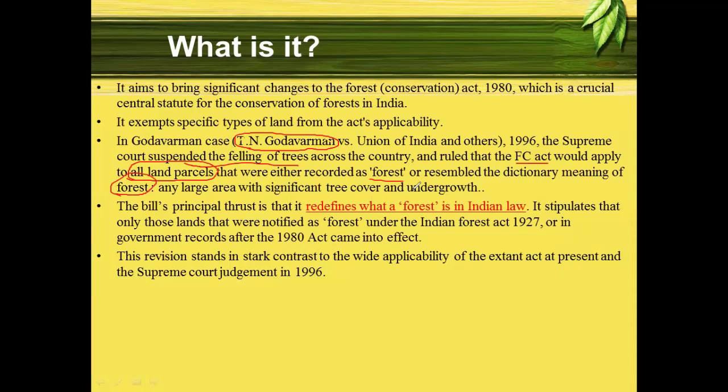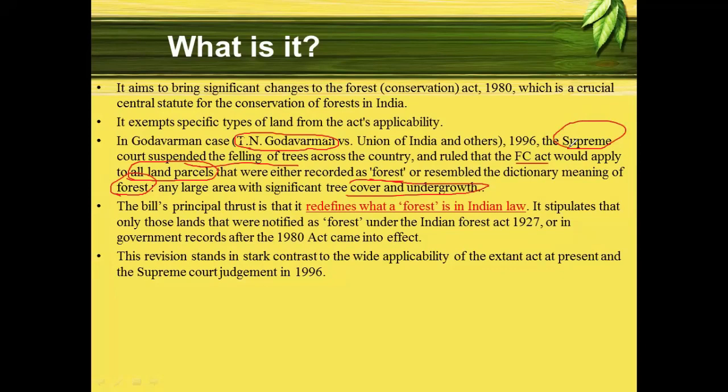So any region, whether it is recorded as forest or not, if it resembles the dictionary meaning of forest, any large area with significant tree cover and undergrowth, then felling of trees, cutting of trees has been banned by whom? By the Supreme Court of India.